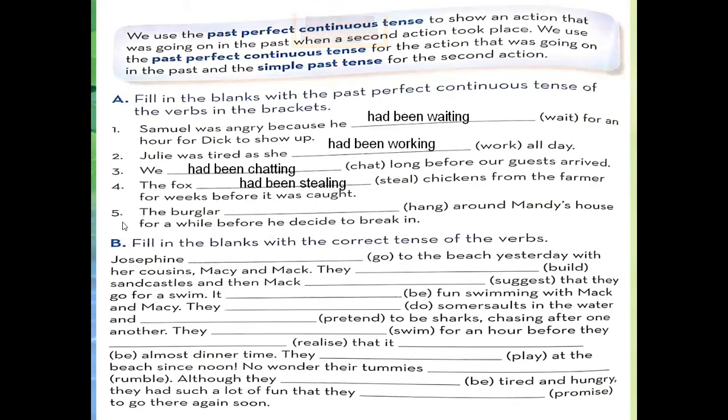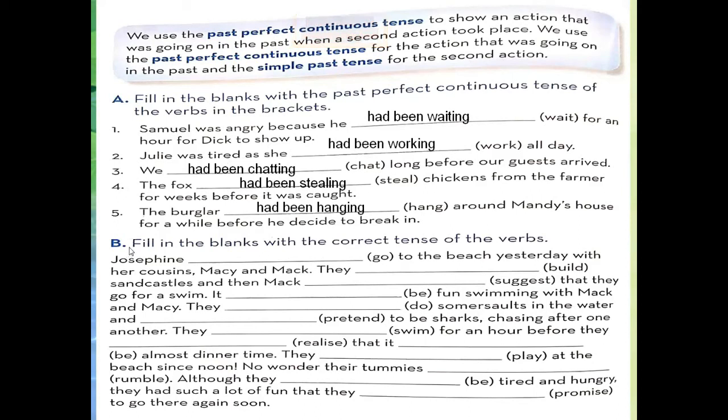Sentence number 5, the burglar had been hanging around Mandy's house for a while before he decided to break in. Okay, all these sentences show the continuity of action in the past, before a second action took place. We use had plus been and the verb's first form with ing to show past perfect continuous tense. Okay, students.